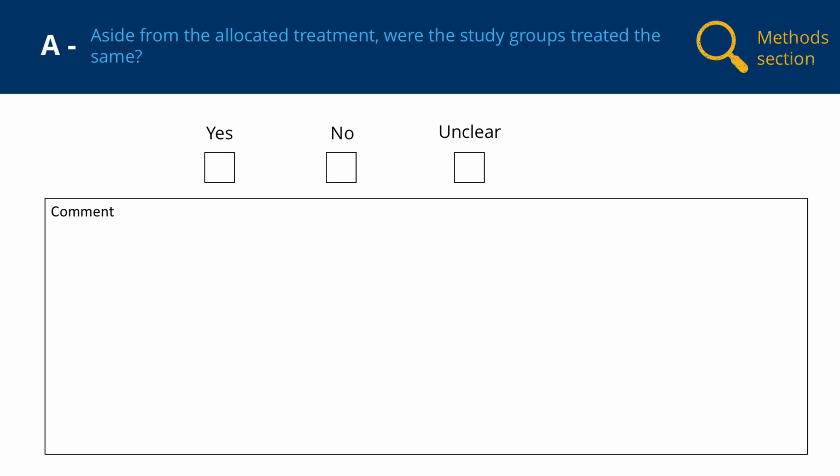This information is found in the methods section, but it's often not clearly reported or not reported at all. And this is the case for Lee et al. There's no clear statement that the groups were treated equally aside from the intervention, so we would rate this item as unclear.